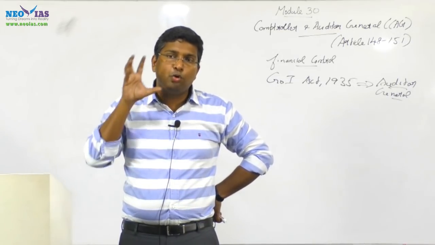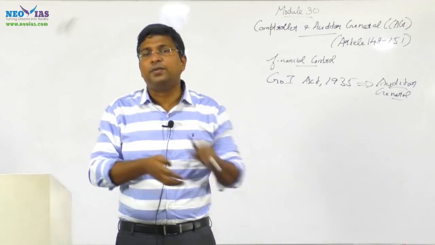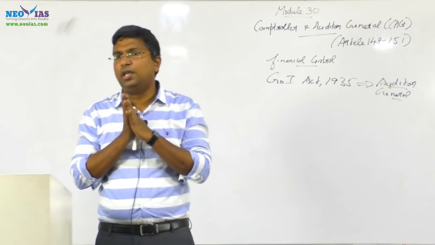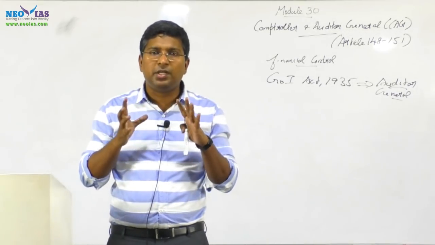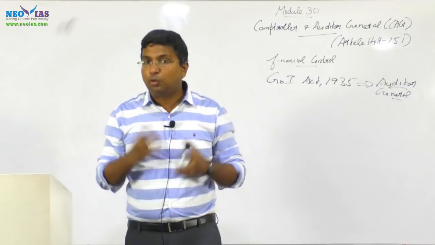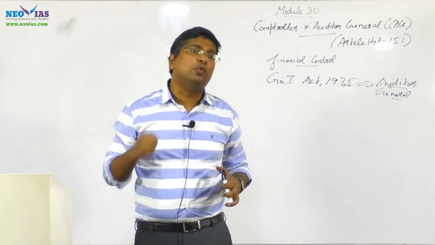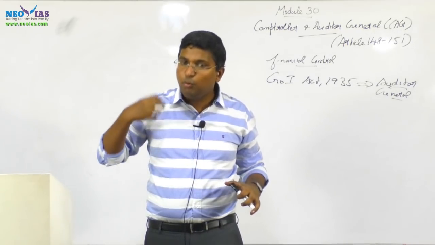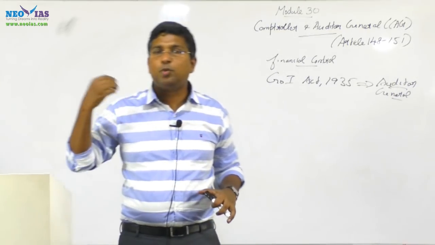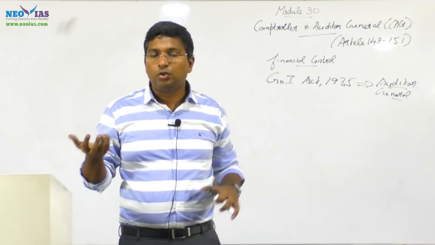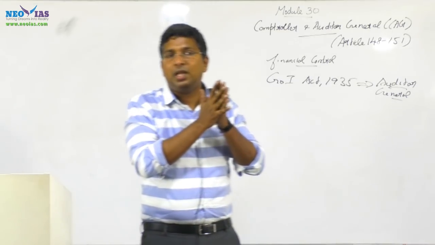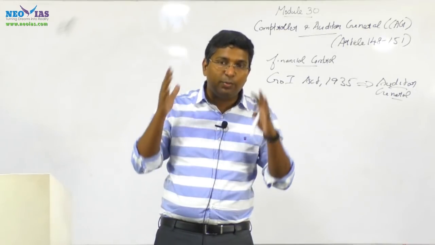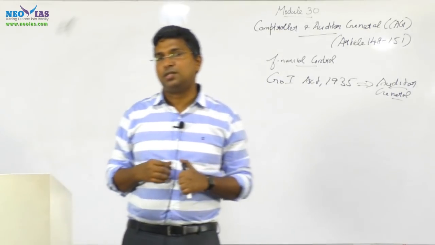Now, in order to make the CAG office independent, two important criteria are required for any constitutional body or important office. One is regarding the removal. The removal should be difficult. The removal of a very important constitutional functionary should not be given to the executive. So there will be a protection in relation to the removal. It will be difficult to remove a very important constitutional functionary like the CAG. That has to be guaranteed for all the important constitutional functionaries.